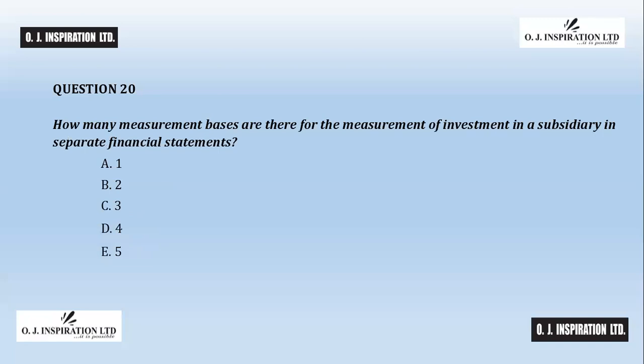Question number 20. The answer to question number 20 is C, 3. The measurement bases are 3 for the measurement of investment in subsidiary, associate, and joint venture reported in separate financial statements. They are measurement at cost, measurement at fair value to profit or loss in line with IFRS 9, and measurement using the equity method. C is the answer to question number 20.